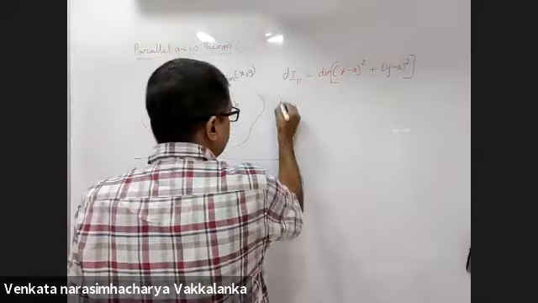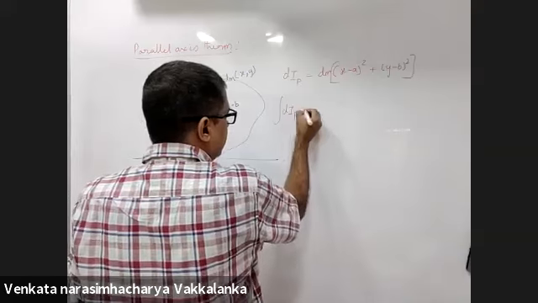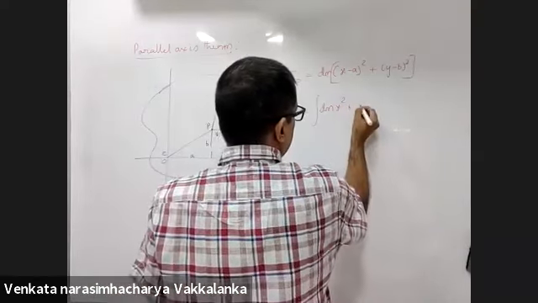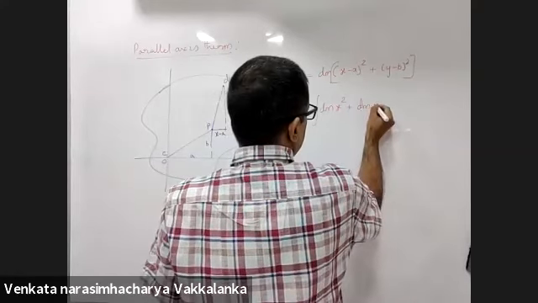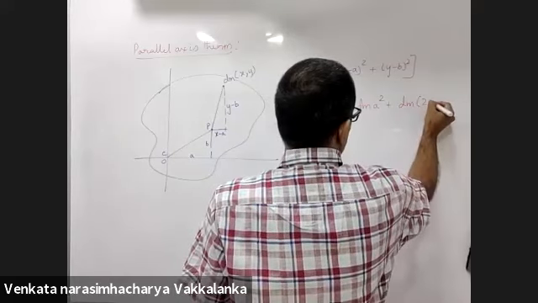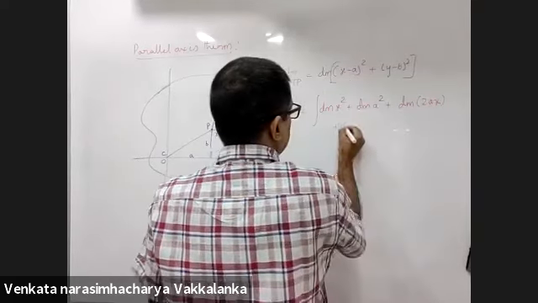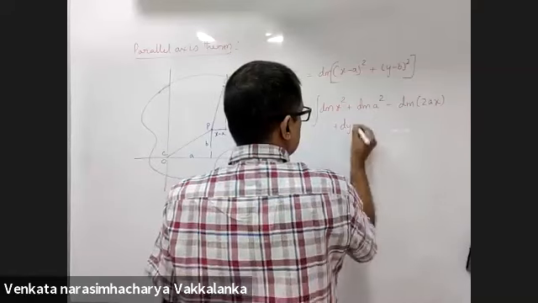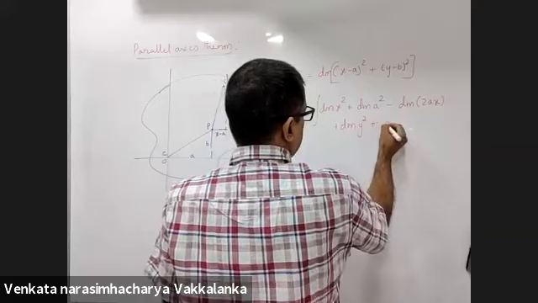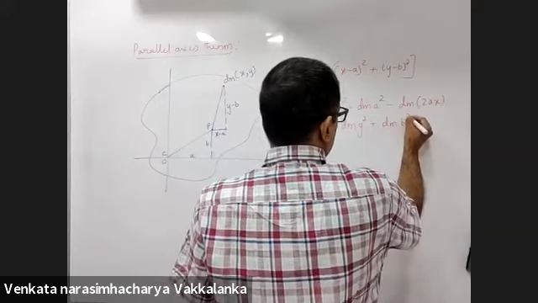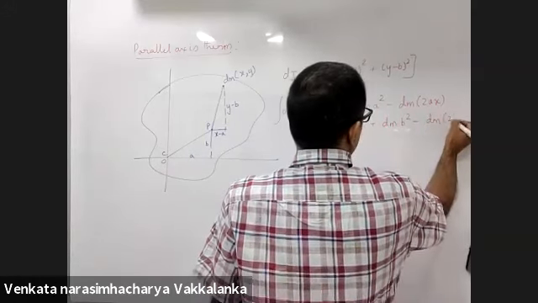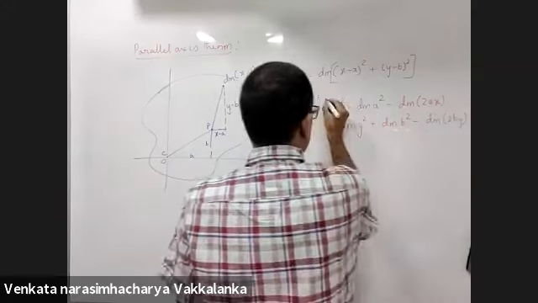Now I open up the bracket. I obviously have to integrate dm into x square, plus dm into A square, minus dm into 2Ax, plus dm into y square, plus dm into B square, minus dm into 2By.